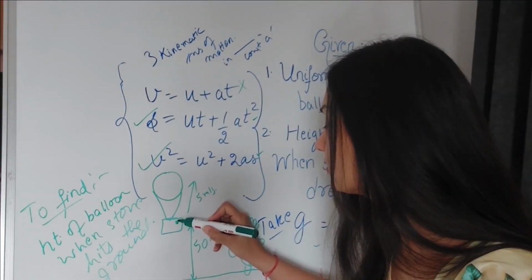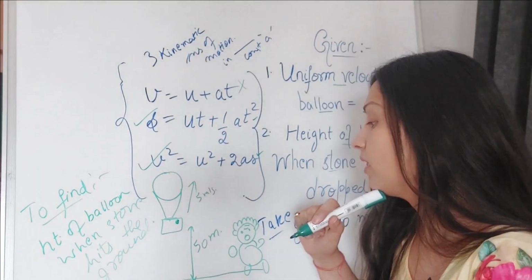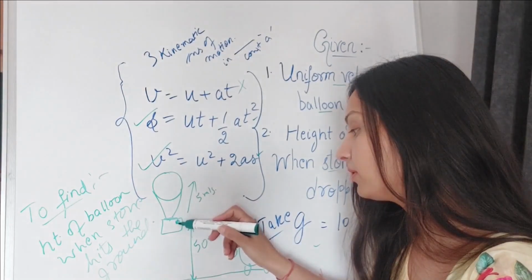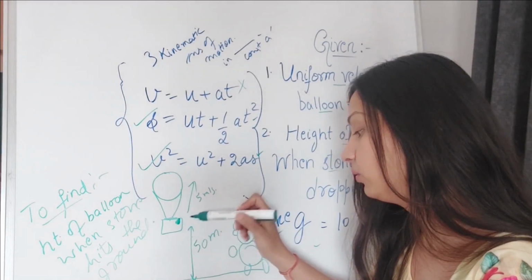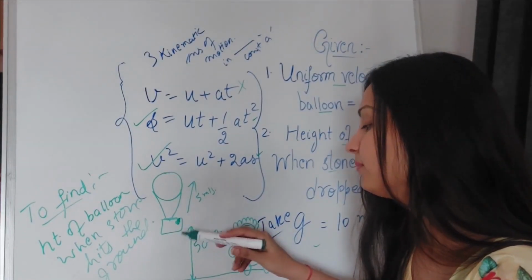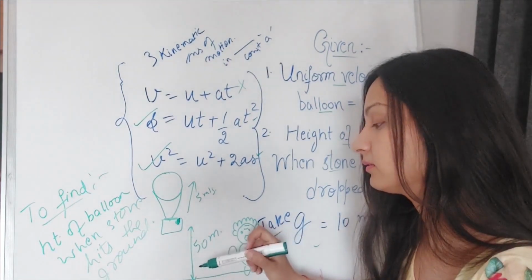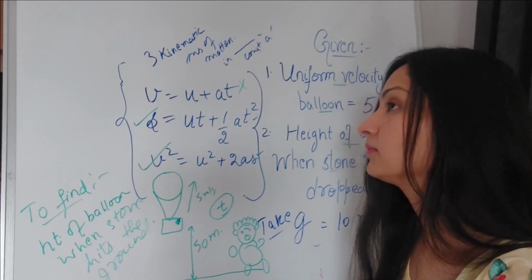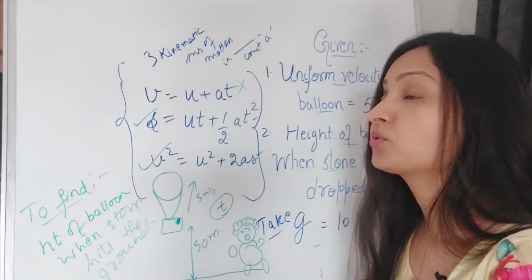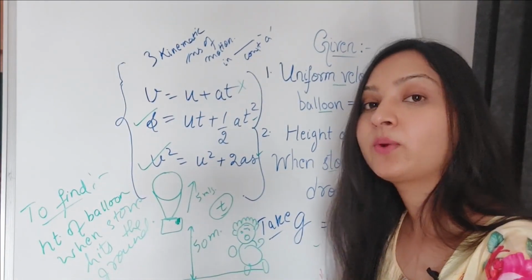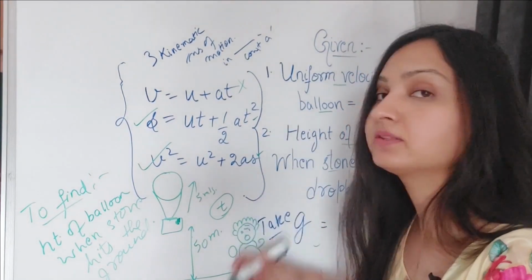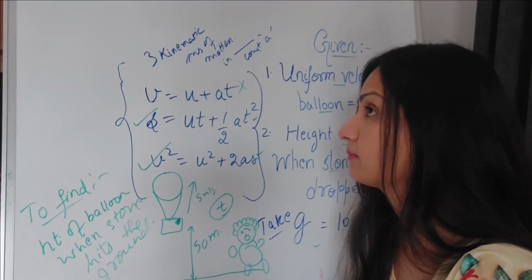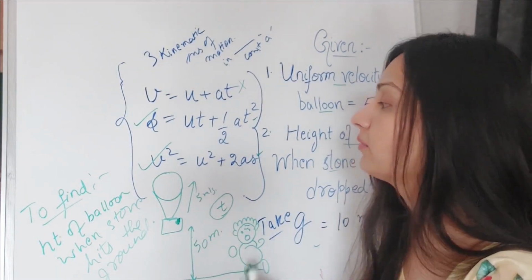So if I drop a stone from here, from this balloon, let me think a little bit about this problem. The stone will take some time to reach the ground, let that time be t. I do not know that time, so we will be finding out the exact value of this time using one of these three equations, because the distance is ultimately related to time.